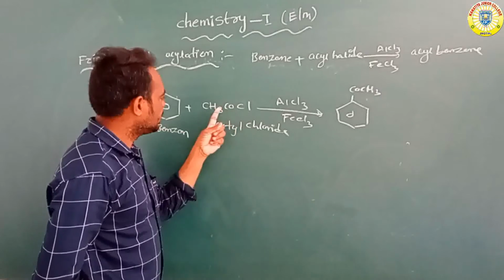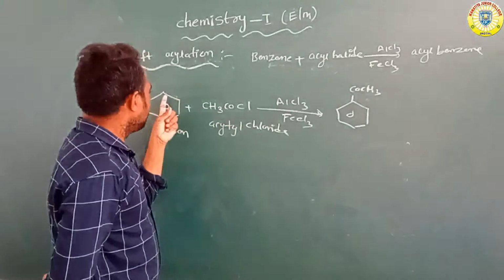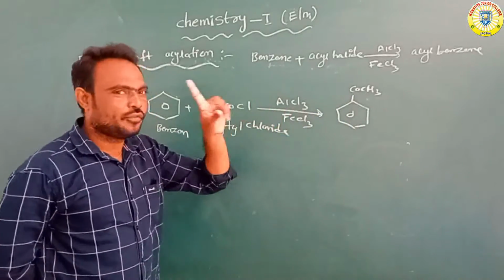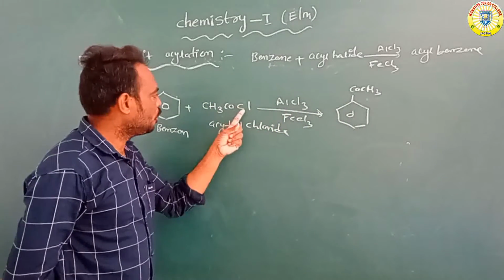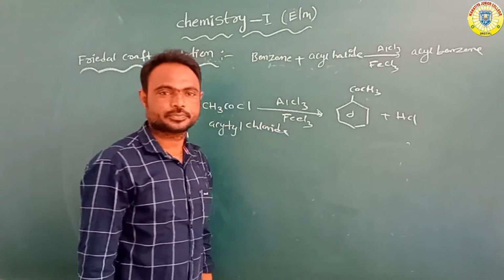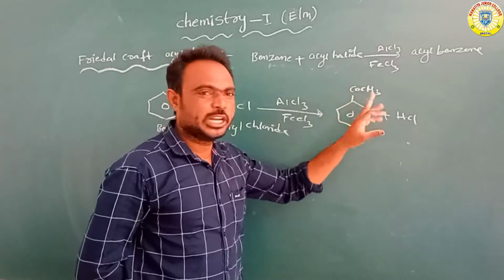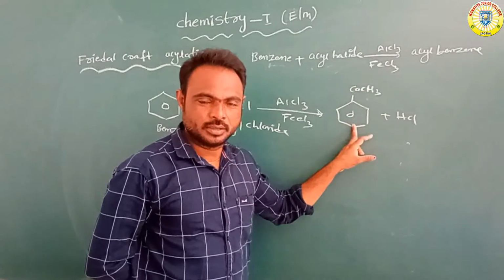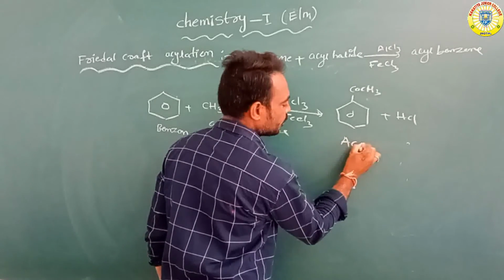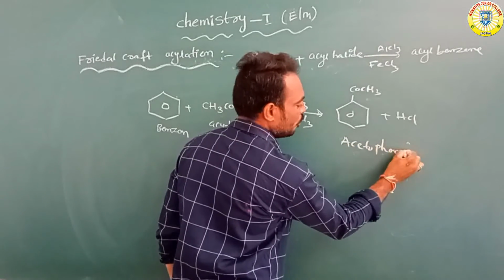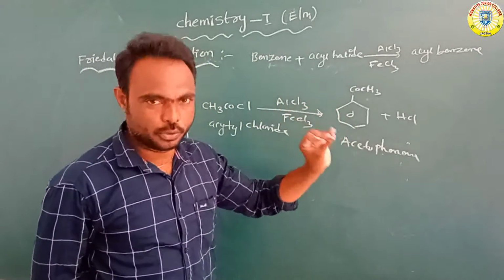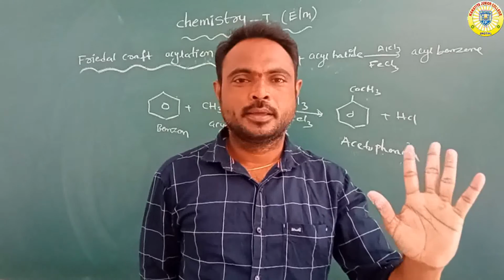When COCH3 attaches, one hydrogen is lost. That hydrogen and chlorine form HCl, hydrochloric acid. So the COCH3 group is attached to benzene, which overall is acetophenone.